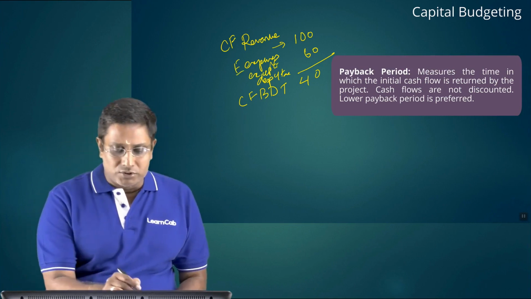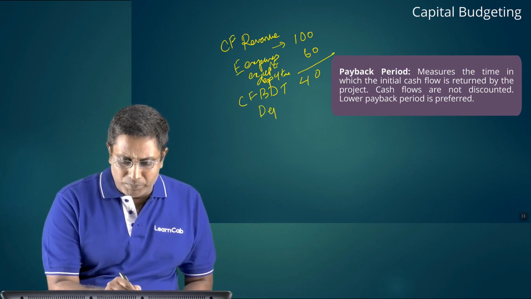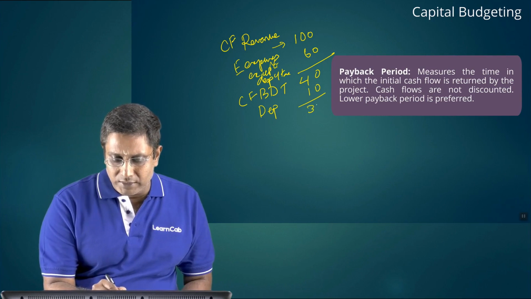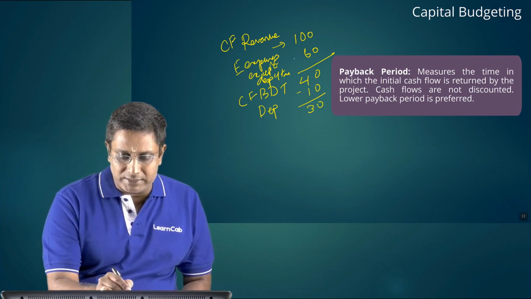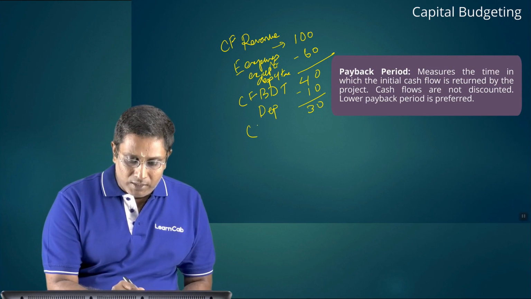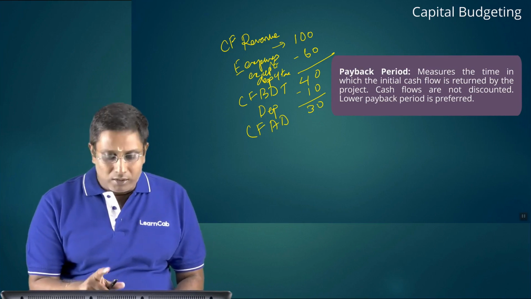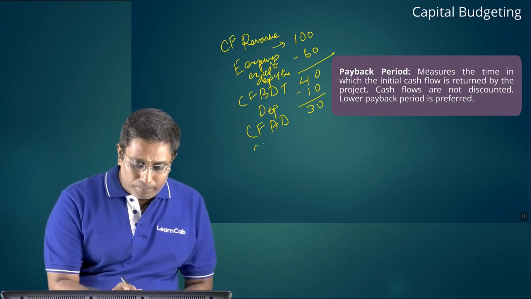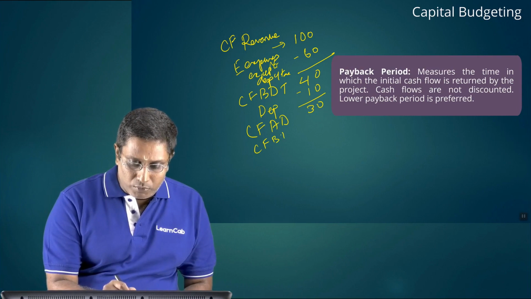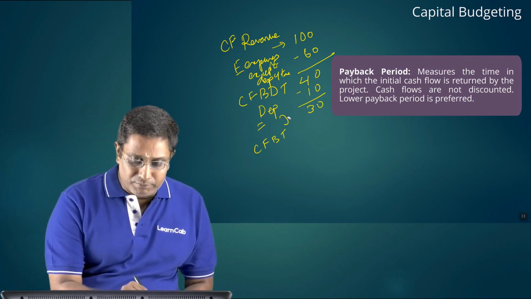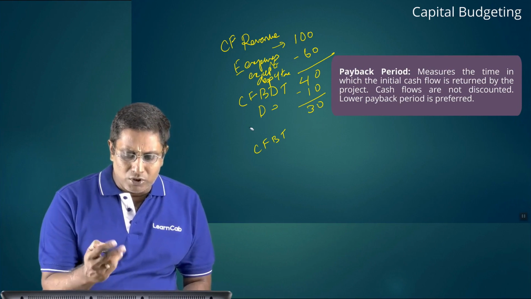Okay. Now depreciation, let us assume depreciation as 10. So it is 30 here, students, as I am deducting it. What is the figure? Cash flow after depreciation, or cash flow before tax, CFBT. We call it CFBT, or CFAD also normally.